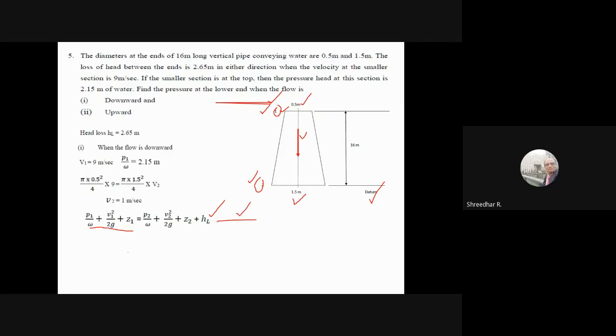So you have to find the pressure at the lower end. So P2 can be calculated. P2 is 192.055 kPa. So this is the problem where the flow is taking place downward and the flow is changing.